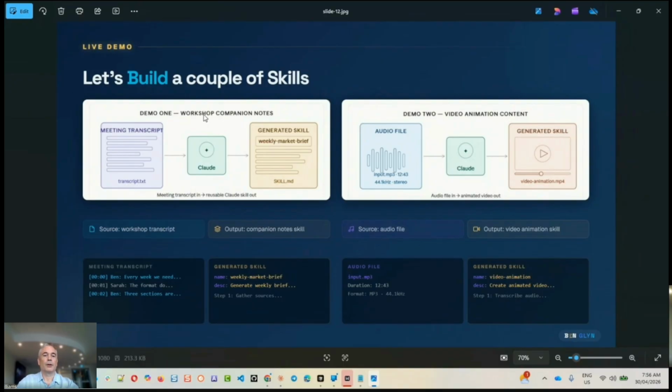Okay. So there's always an input, which is the source, and there's always an output. Here, as I said, the output is the companion notes, and the input is the transcript. And we're going to generate a skill. So we'll have a name, we'll have a description, and we'll have the instruction notes as well.